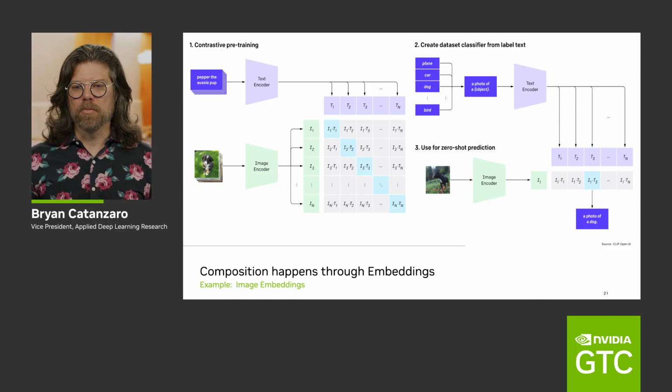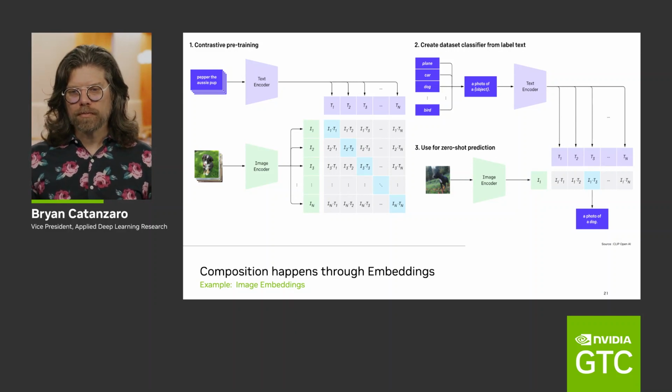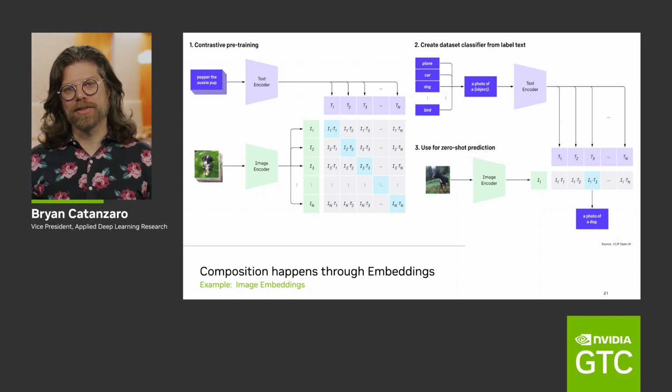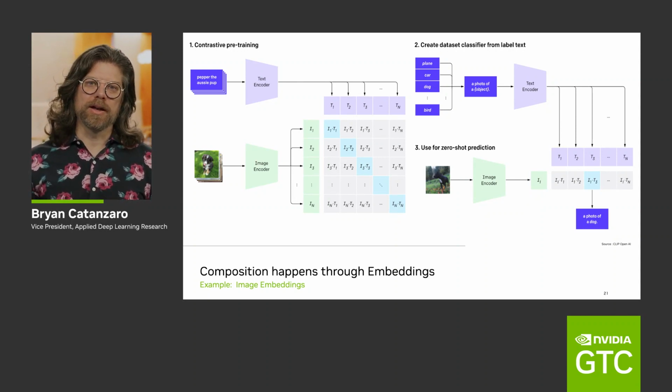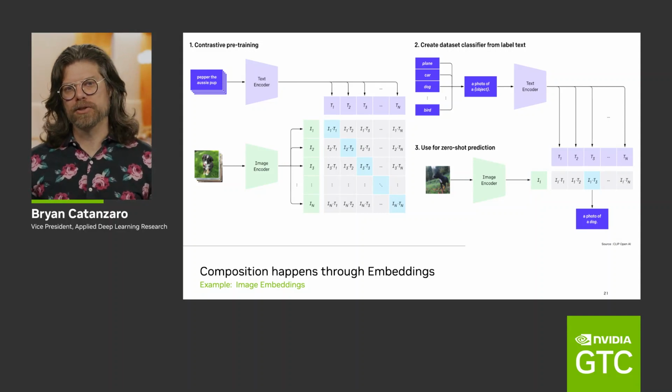So then when we want to actually use this embedding, we can use it with text. For example, we can take that text and embed it into the space. And then we can use an image synthesis model to go from that embedding space back to an image. Or we can do it the other way around. We can use an image and put it through that space and get a vector out of it that then can be turned into text, which we could then use, for example, to understand the contents of images.